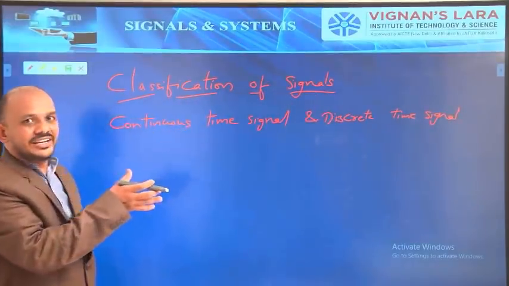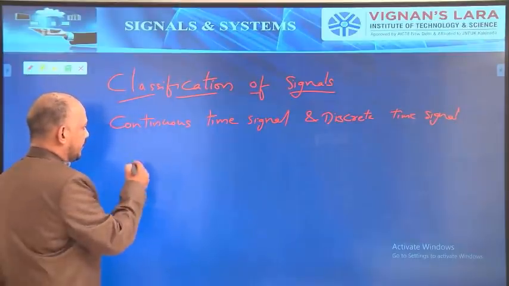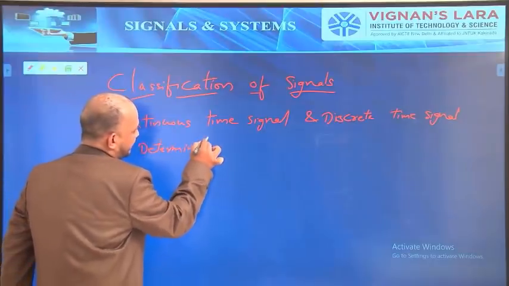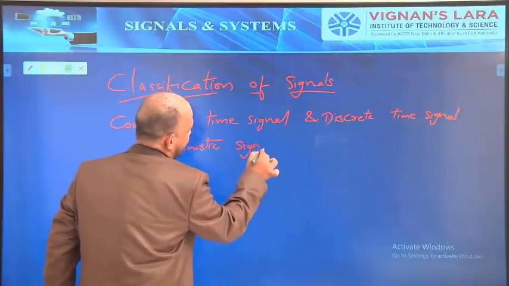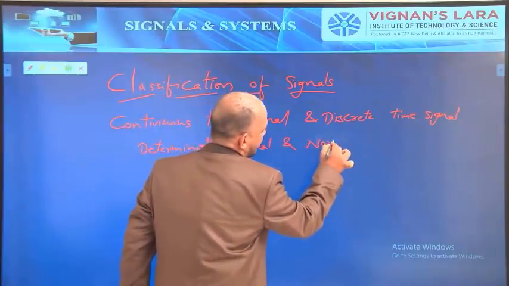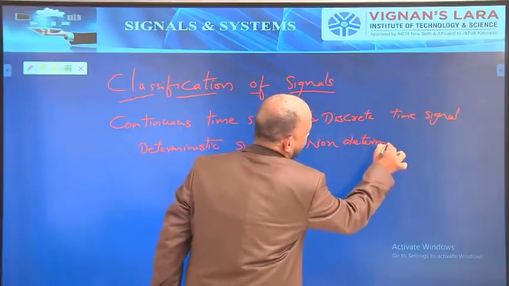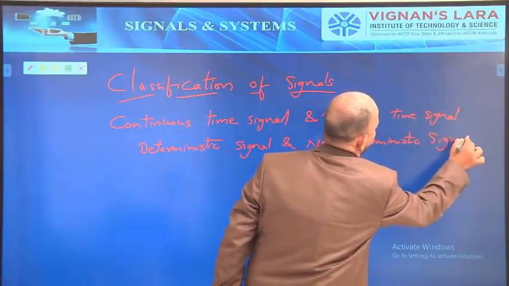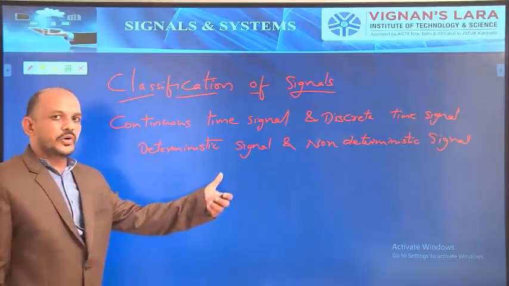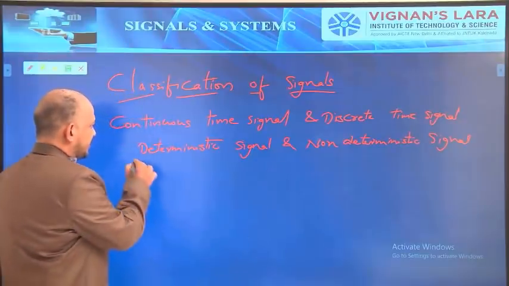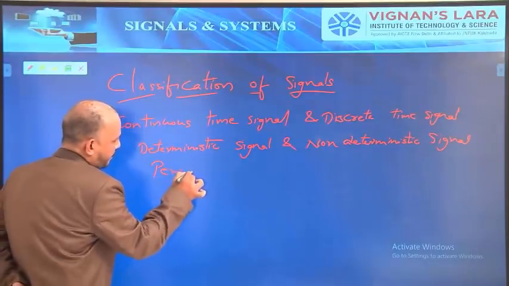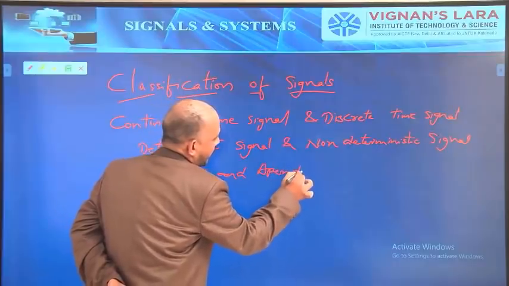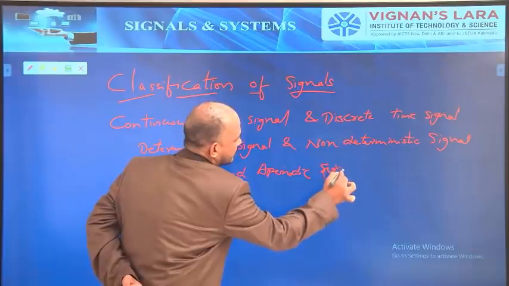Again, continuous time signals and discrete time signals are divided in many ways. First, I will start with deterministic signal and non-deterministic signal, and next, periodic signal and aperiodic signal.